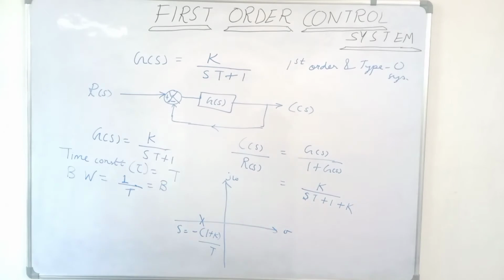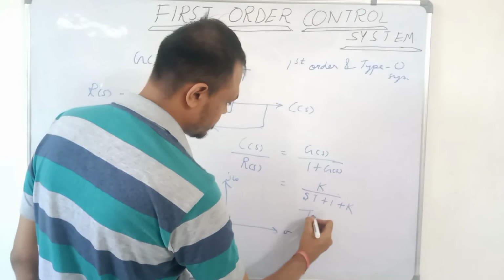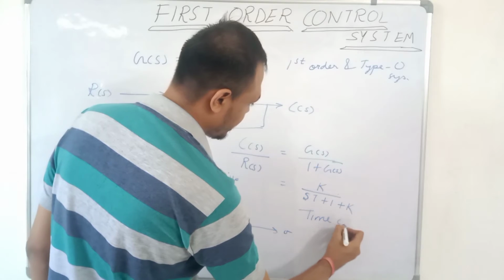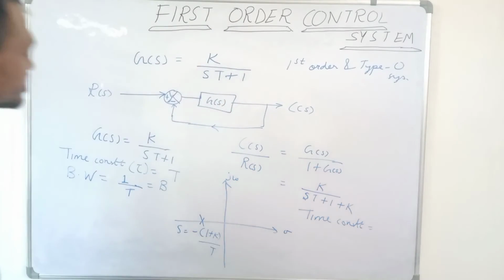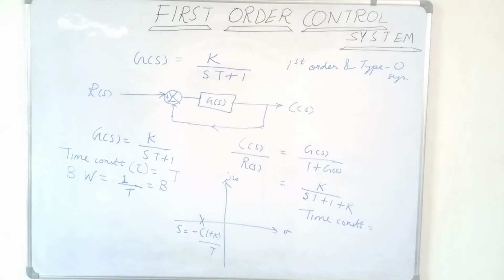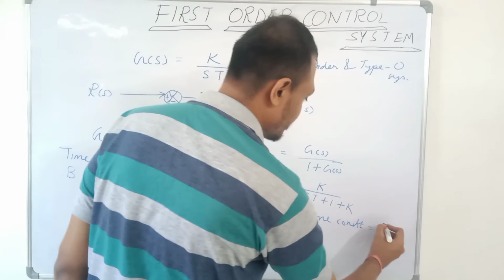So the time constant will be equal to the negative of the reciprocal of the negative real root. So the time constant will be equal to T upon 1 plus k.